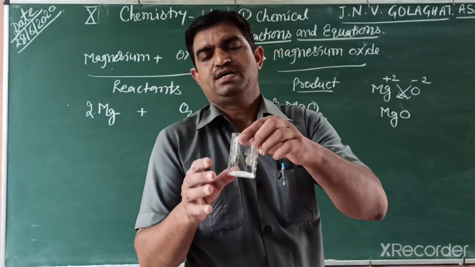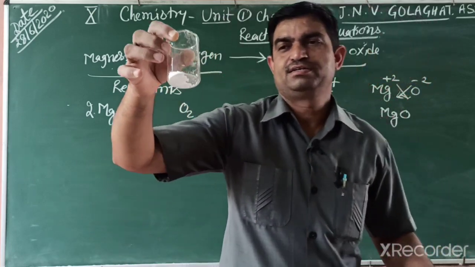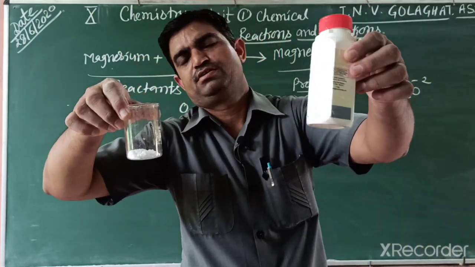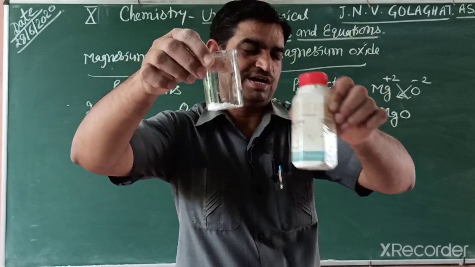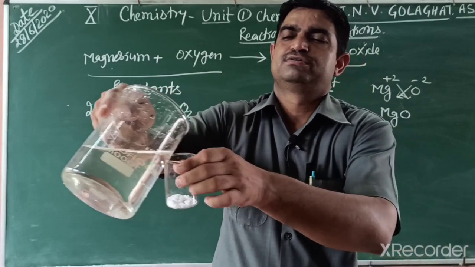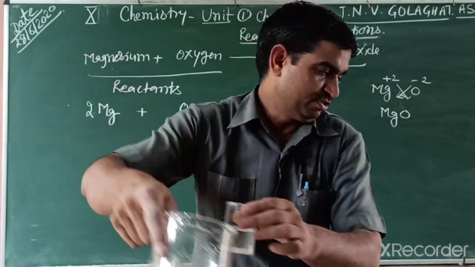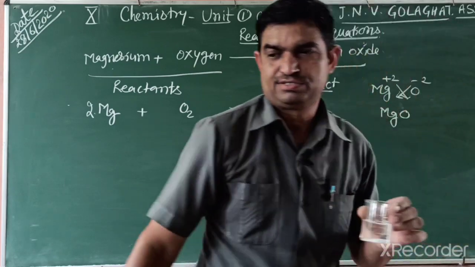Another activity I am showing you of a chemical reaction. I take a salt, lead nitrate. This is a white salt, and I make a solution by putting some water in it and dissolving the salt.